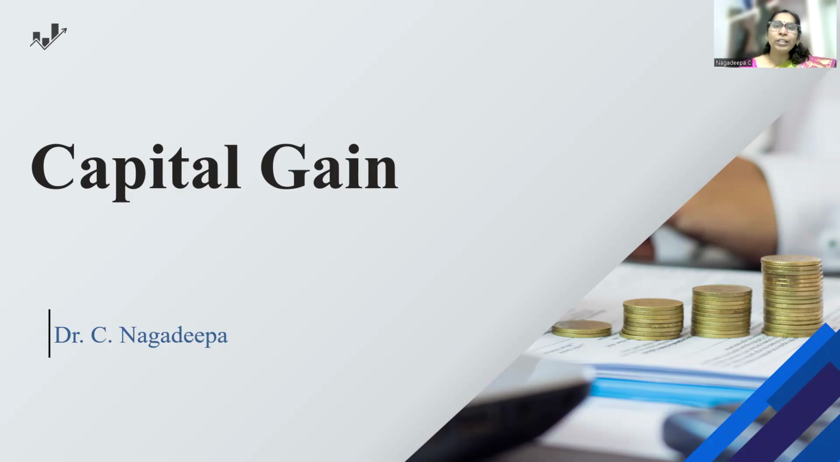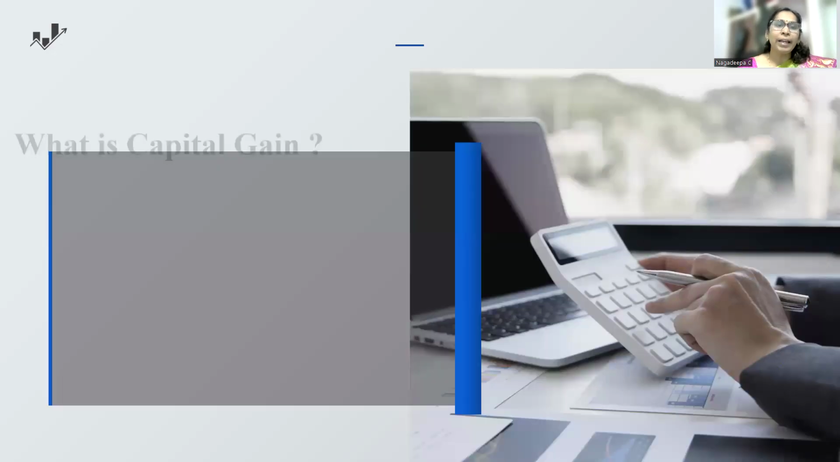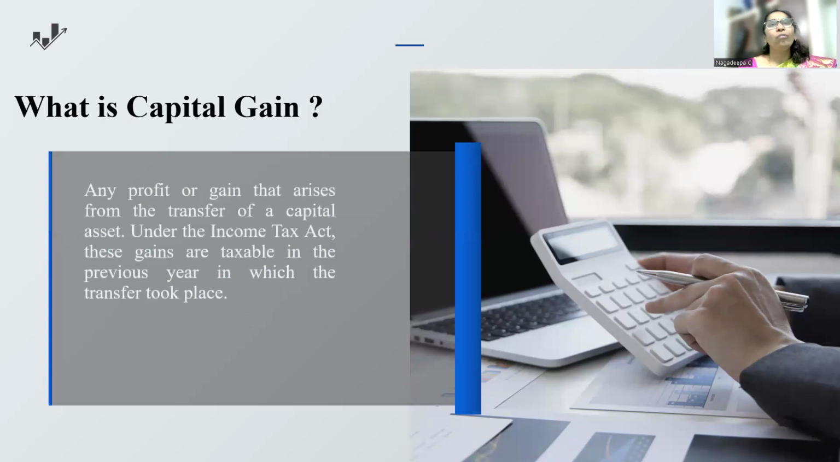So today we are going to see what is capital gain, and what all the different types of capital gain are available under the Income Tax Act of our India. Now, I'm going to show you first of all what is capital gain. Very simple. Any profit arising from the transfer of a capital asset is called capital gain. This gain may be loss or profit. Both come under the category of capital gain.